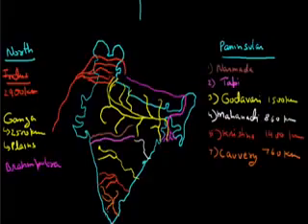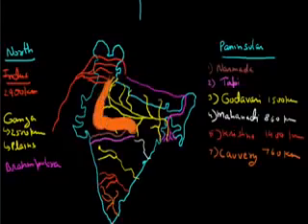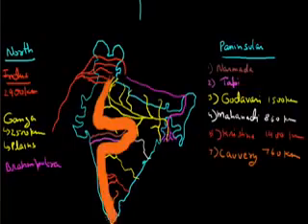So this is how we can understand the rivers of India on the basis of north and south. The second basis through which we can understand the rivers of India is east and west. On this basis, we can first divide India into two parts. The Kurukshetra region of Haryana is the highland area, from where the Aravalli region, then Vindhyachal, Satpura and Western Ghat follow. This line is called the great dividing line of India.